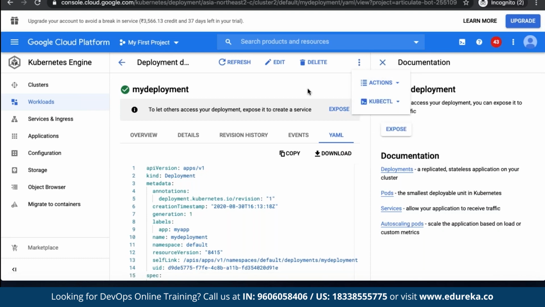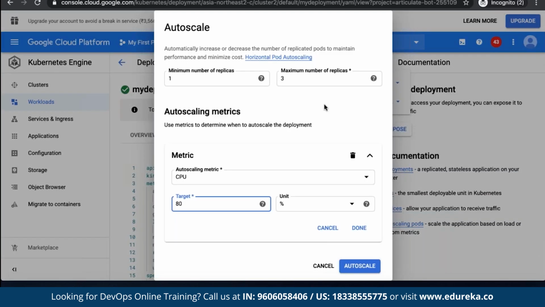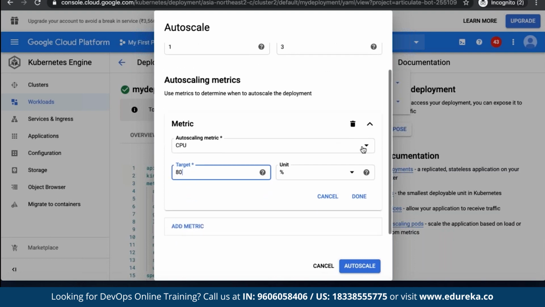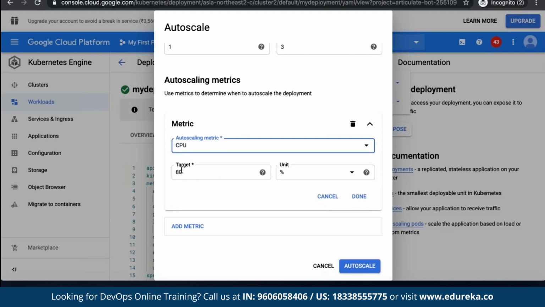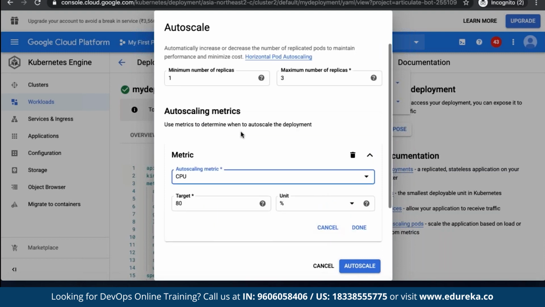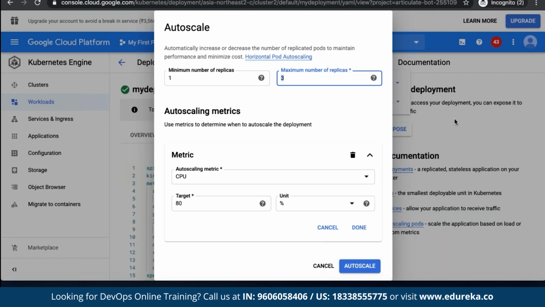In the same way, we can do auto scaling from the GUI itself. Click on this actions tab and select the option auto scale. Here you can do auto scaling based on a lot of criteria like CPU, memory. You can give some custom metrics, or you can pass some external metrics. You can specify the value. If my value goes above 80%, then do an auto scale. How much auto scale you want to do? That means the minimum is 3, and you give the maximum as 10, 20. That way your auto scaling will happen in an automatic manner. That is how we enable auto scaling in a Kubernetes architecture.